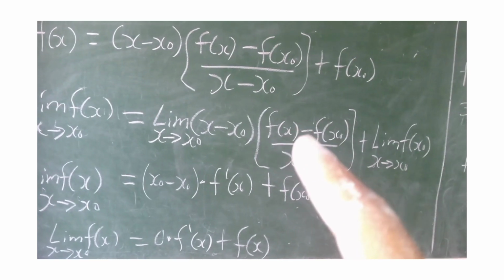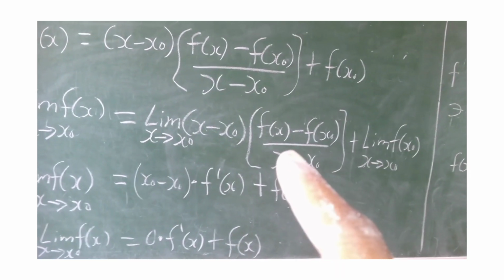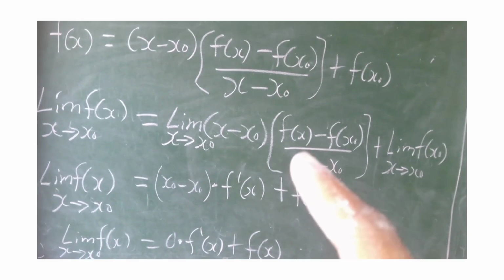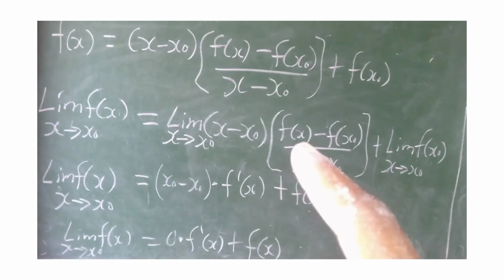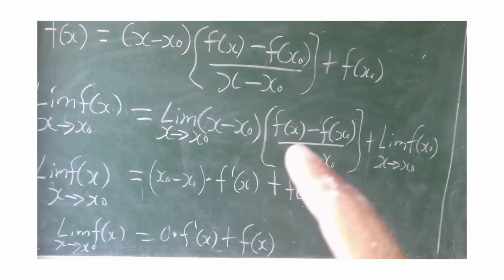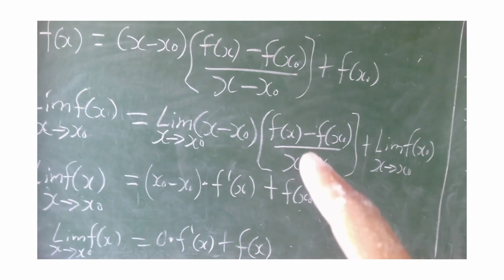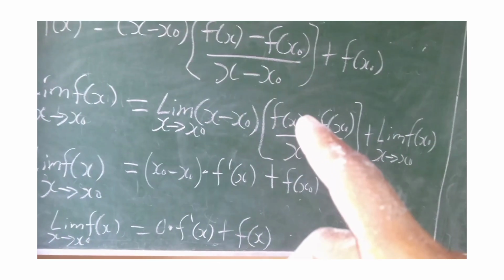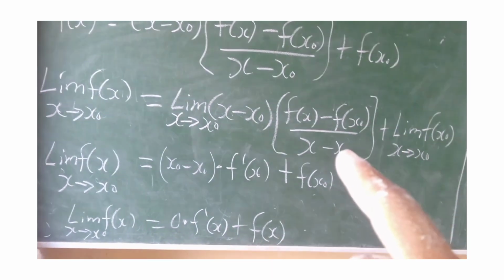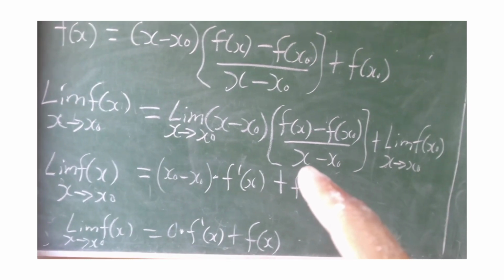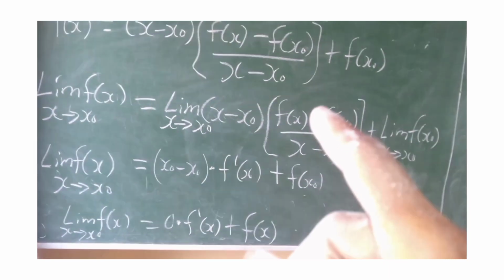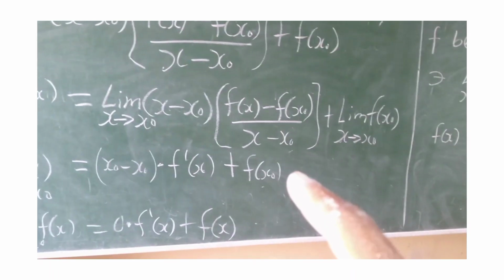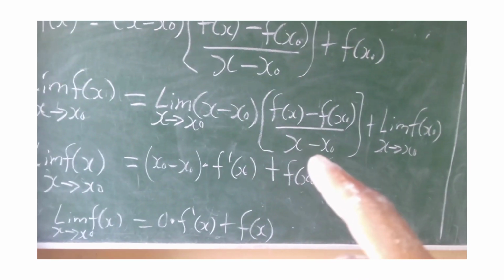Then at this point now, if you put x naught in this function where we see x, you know that in this function now, we don't have a particular x to put in. What we have here now is a function of f of x minus f of x naught, and it's on the downside that we have x. But for us to be able to substitute the value of x in this function, we take the derivative. And if we take the derivative of this, we take it by the L'Hopital rule.